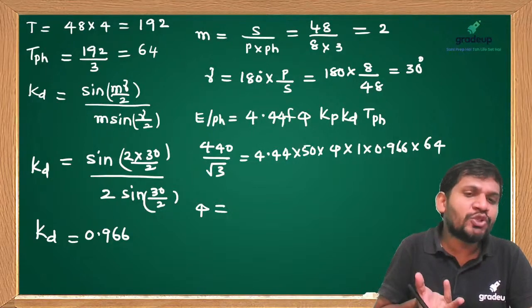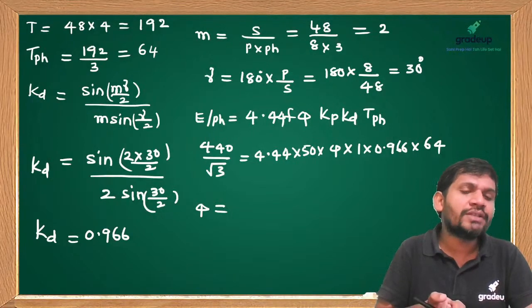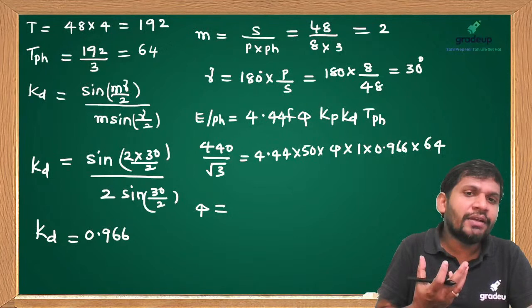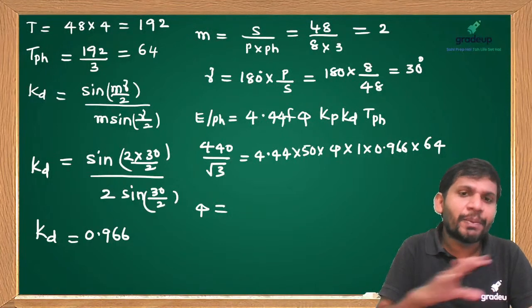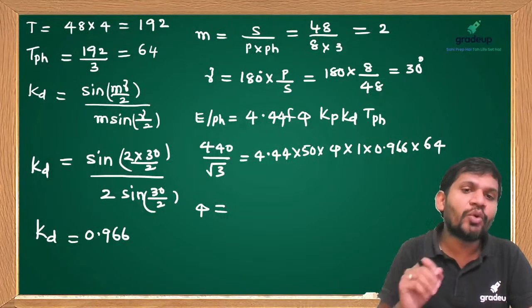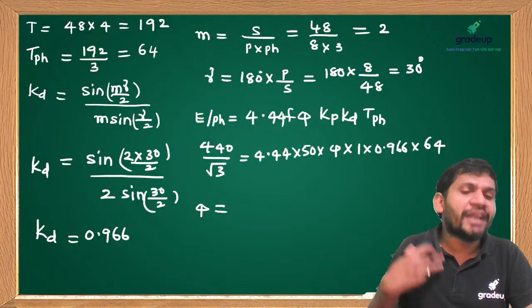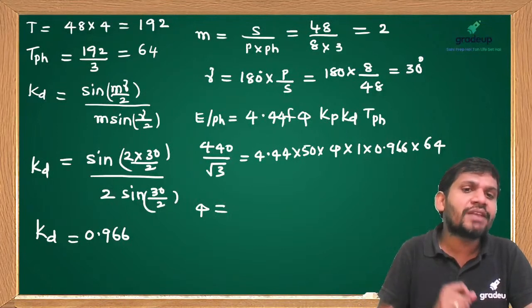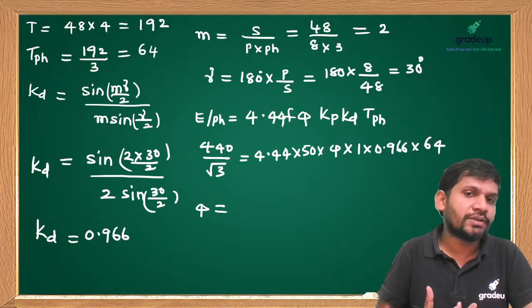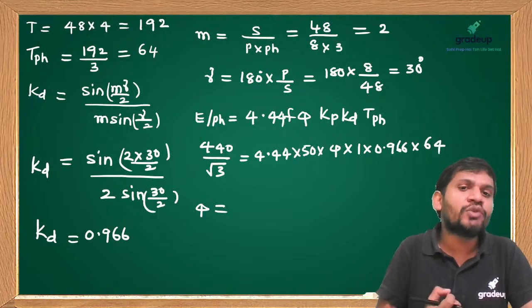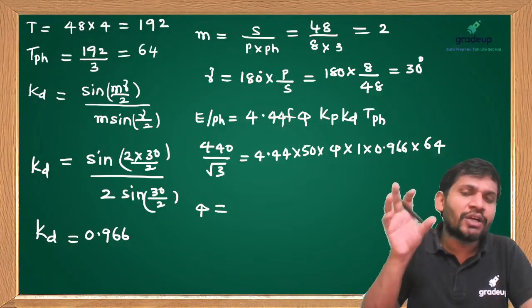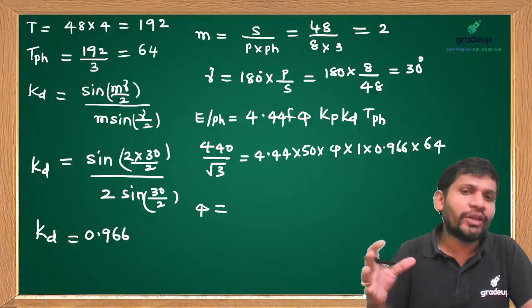By using short pitched winding, we can eliminate the low order harmonics. By using distributed winding, we can eliminate the spread harmonics, that is, the phase belt harmonics, which are higher order harmonics. And we can also eliminate slot harmonics by using integral slot winding. In the analysis, we can see how we are eliminating the harmonics.